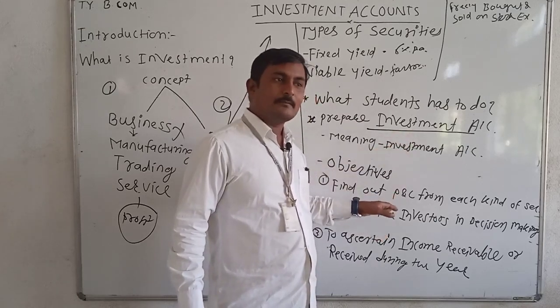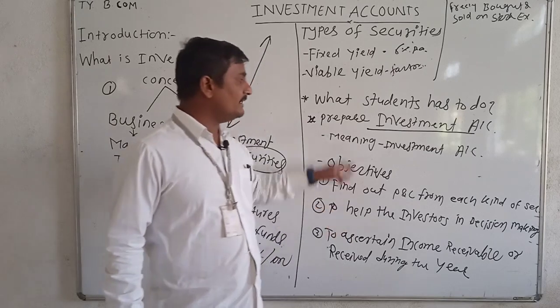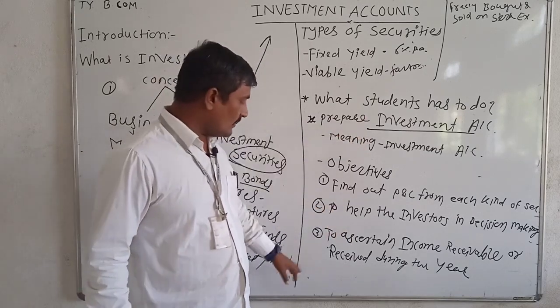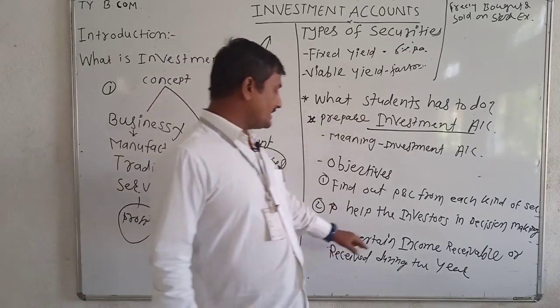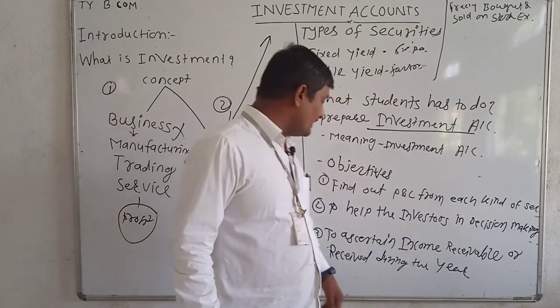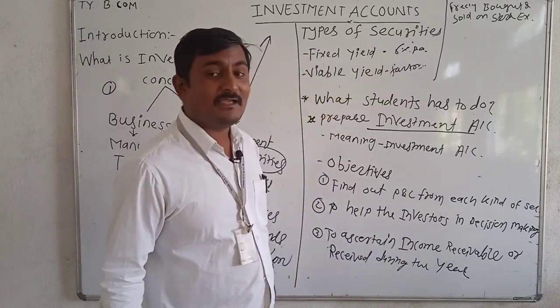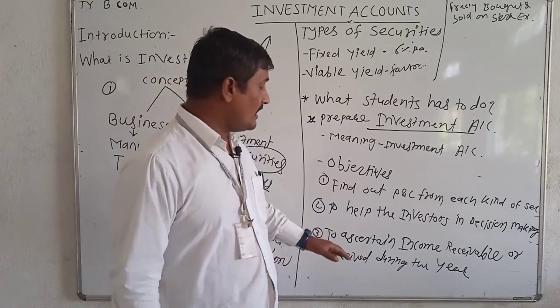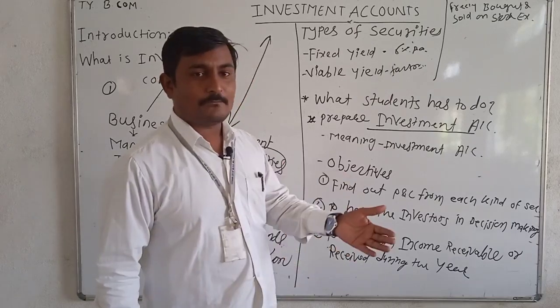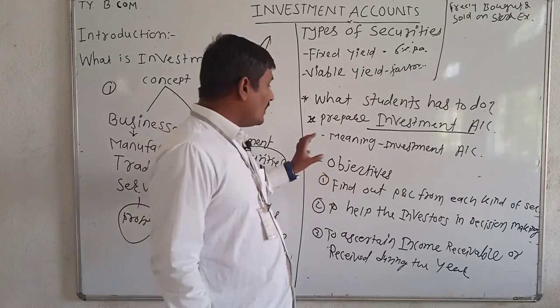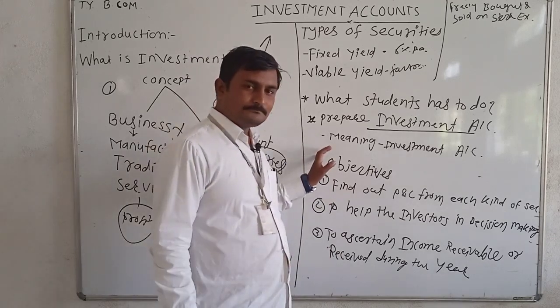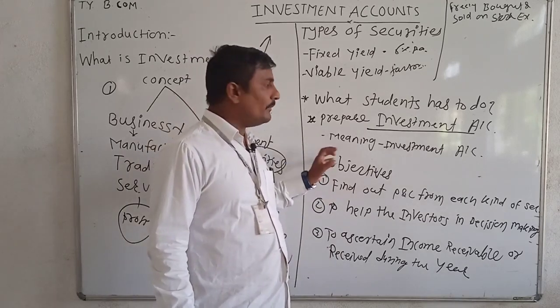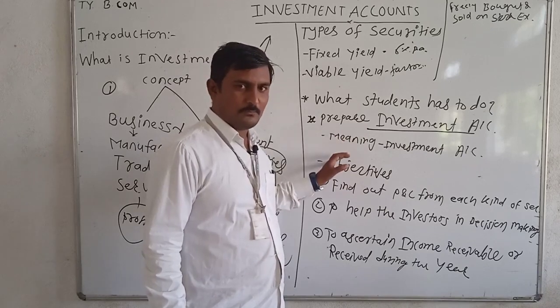So for the decision making process, investors need to maintain investment account. And the last one, to ascertain income receivable or received during the year. The net income received from a particular security or the receivable income from a particular security, investors need to maintain this account. I hope you understand.